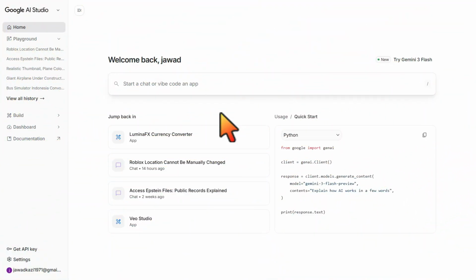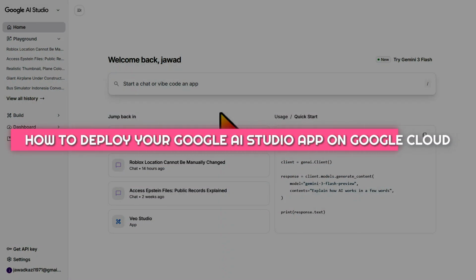Hey guys, today I'll show you how you can deploy your Google AI Studio app on Google Cloud.